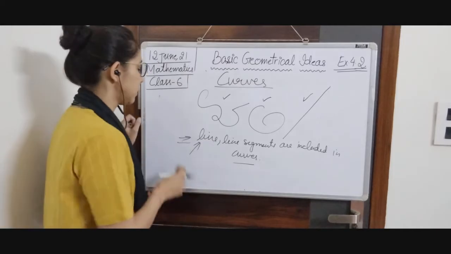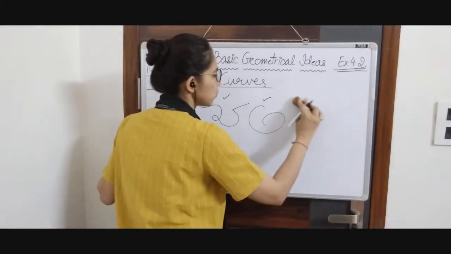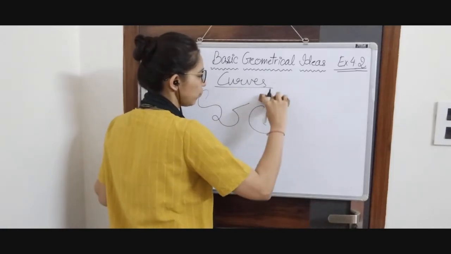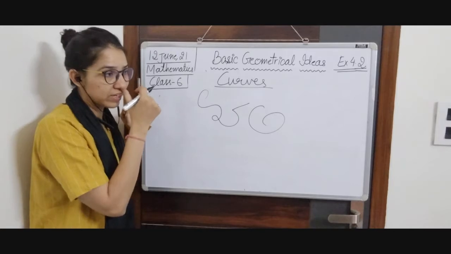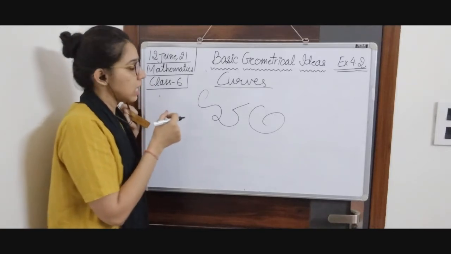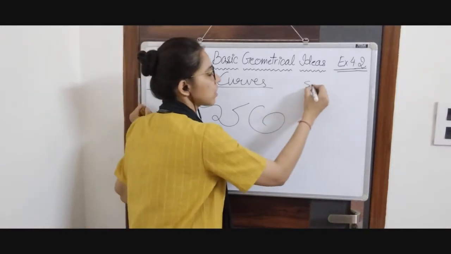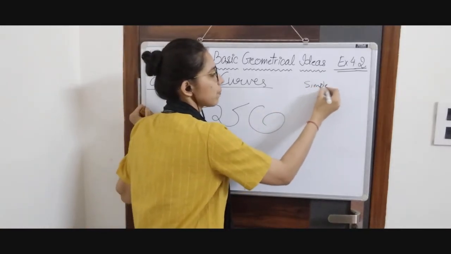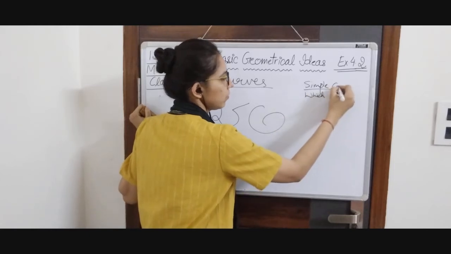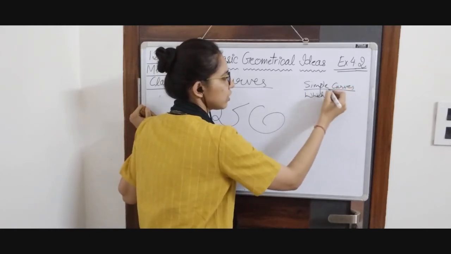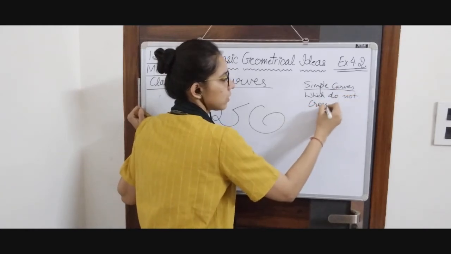Next one is simple curves. Now look at these two curves. Out of them, one is simple and one is not. And how can we decide which one is simple? Simple curves do not cross themselves. Simple curves are those curves which do not cross themselves.